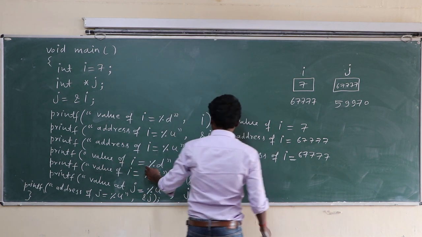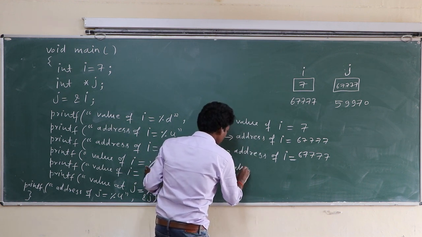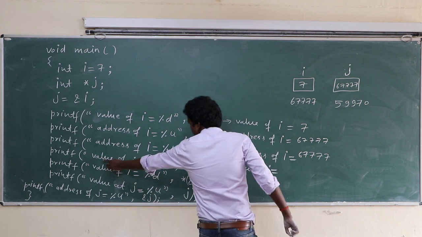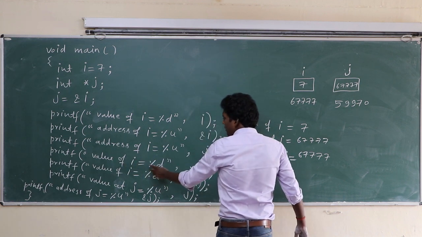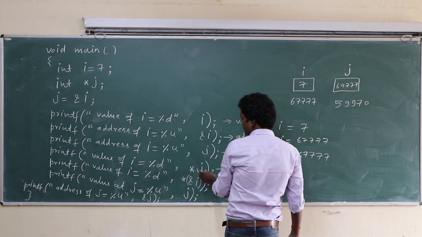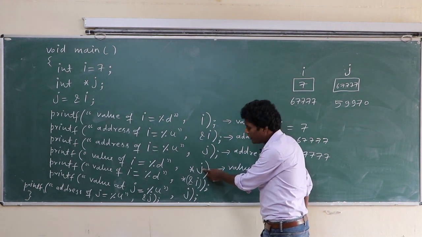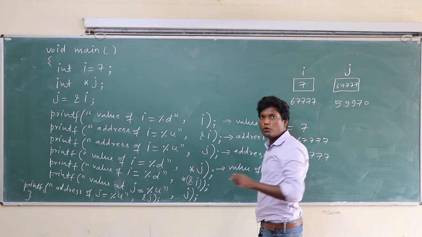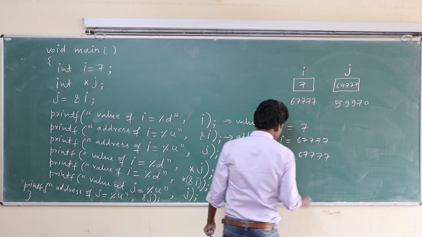Value of I equal to, this line is copied here as it is. In place of %d, this will be printed. So j has address of I, and asterisk gives the value at that address. So value at I's address, that is 7.